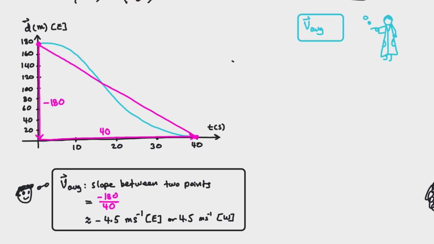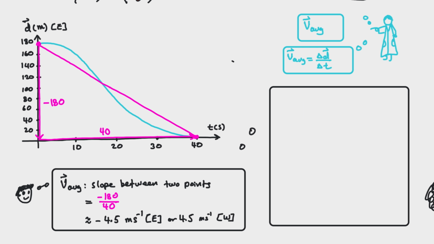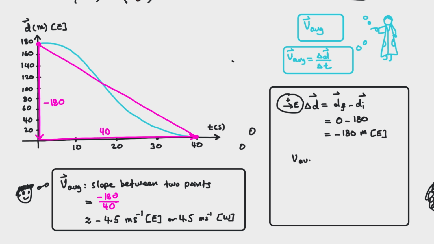Mr. S said, "We can also divide the displacement by the change in time to determine the average velocity." Robert tried this out. He knew that the final position was 0 and the initial position was 180 meters east. To find the displacement, he subtracted the final position by the initial position to get negative 180 meters to the east direction. He then divided this by the total time of 40 seconds to get the same answer as before.